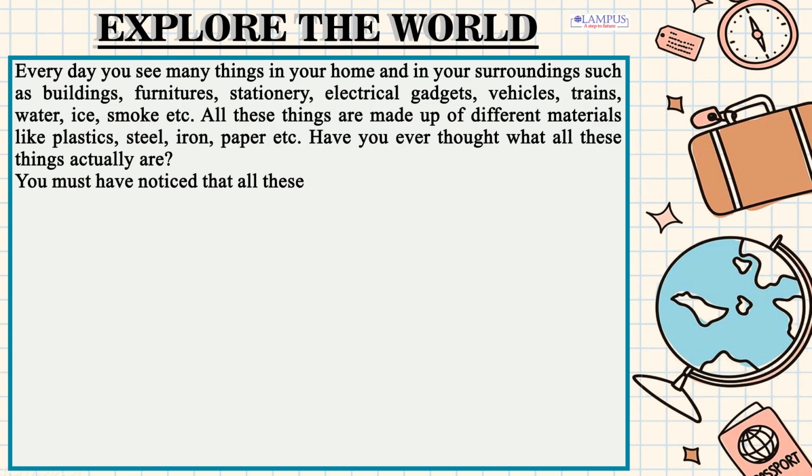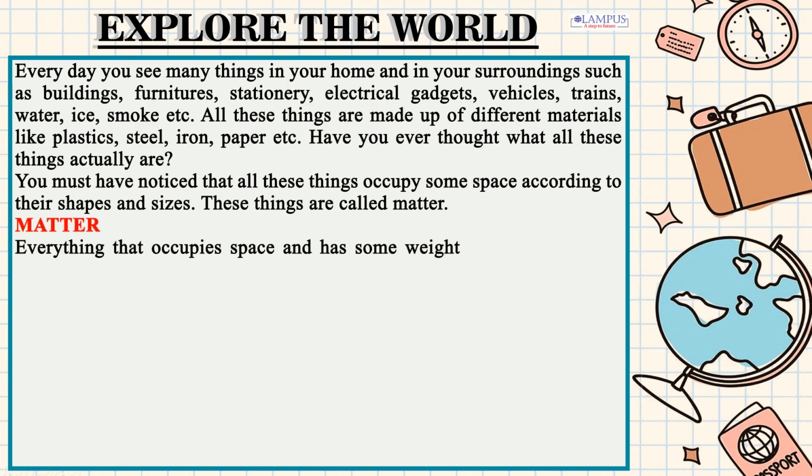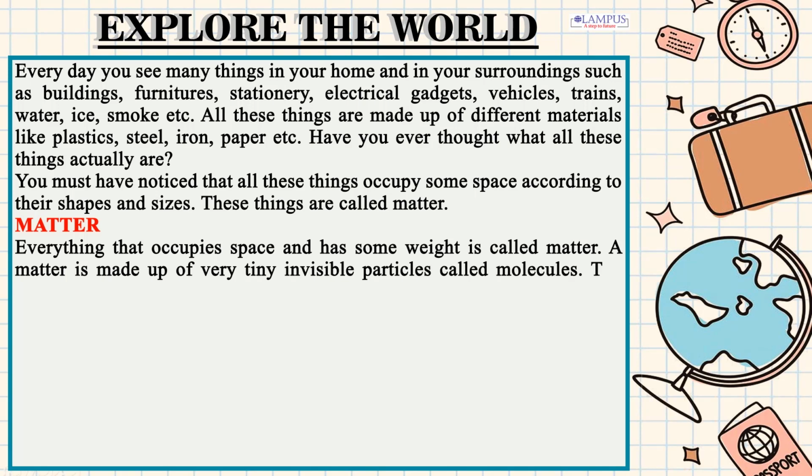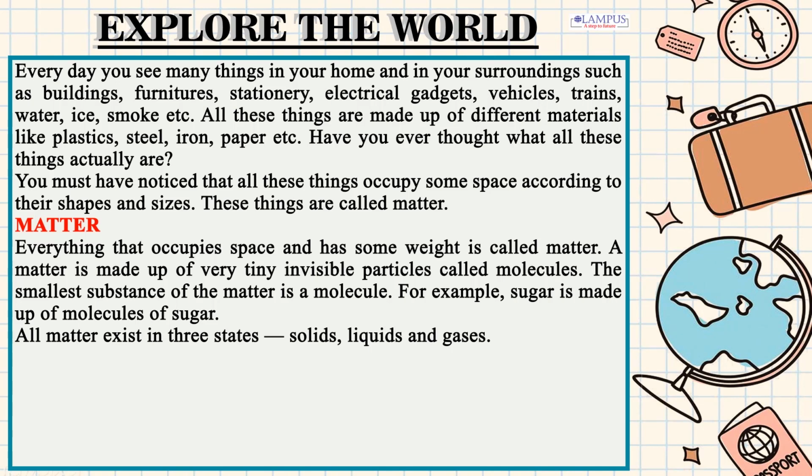You must have noticed that all these things occupy some space according to their shapes and sizes. These things are called matter. Matter: everything that occupies space and has some weight is called matter. A matter is made up of very tiny invisible particles called molecules. The smallest substance of the matter is a molecule. For example, sugar is made up of molecules of sugar. All matter exists in three states: solids, liquids and gases.